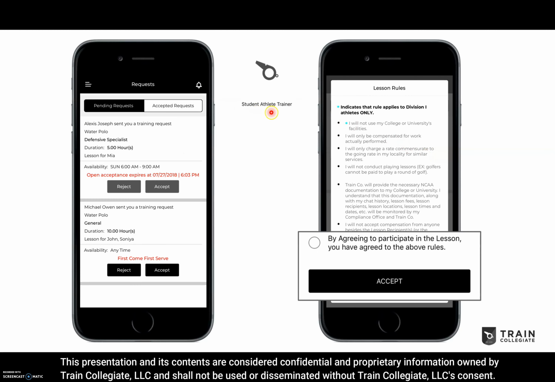This is what the student athletes who received that request will see. They can accept it, they can reject it, or they can ignore it. We don't require any sort of minimum in terms of lessons for our student athletes. It's totally at their discretion. They determine how many, when, where, all that good stuff. Here, these are the NCAA rules. These rules pop up anytime athletes hit that accept button. So in order to give a lesson, they've got to read these rules and they've got to agree to them.